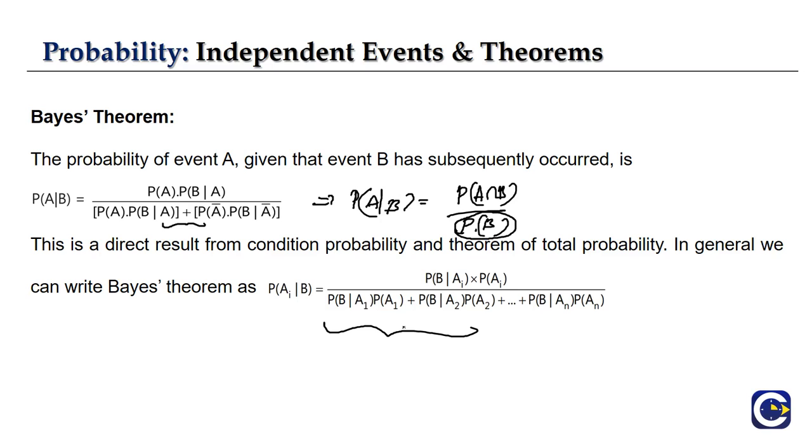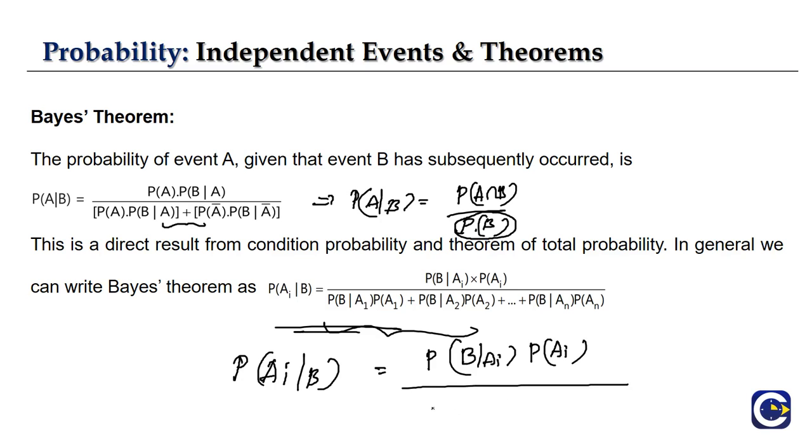By combining both the cases, for the nth term or some i-th event, our Bayes theorem states this particular equation: P of Ai by B will be equal to P of B by Ai into P of Ai, divided by P of B by A1 into P of A1 plus P of B by A2 into P of A2, and so on until n events.